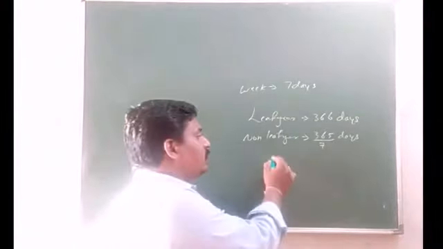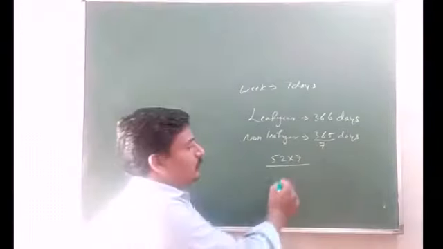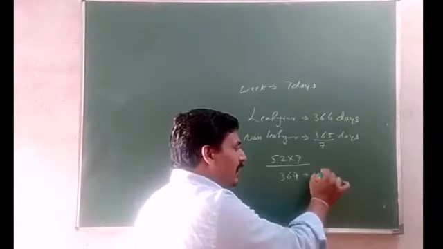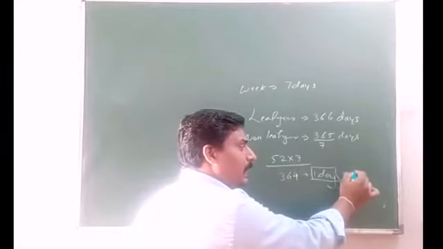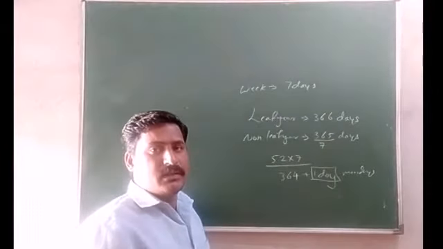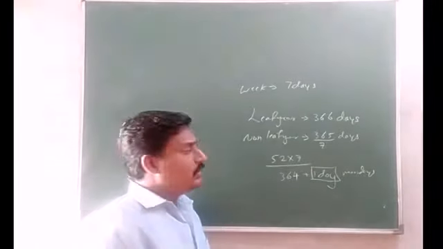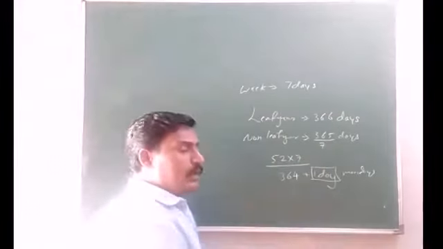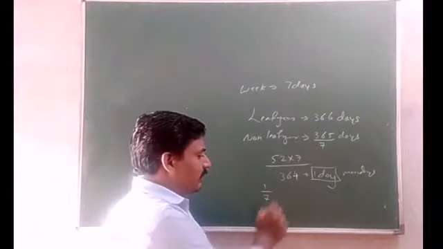So 52 complete weeks means how many days? 364 days plus 1 day. That 1 day may be Monday, Tuesday, Wednesday, Thursday, Friday, Saturday, or Sunday. That 1 day may be anything. So we can get that 1 day to be Monday, that is 1 divided by 7.